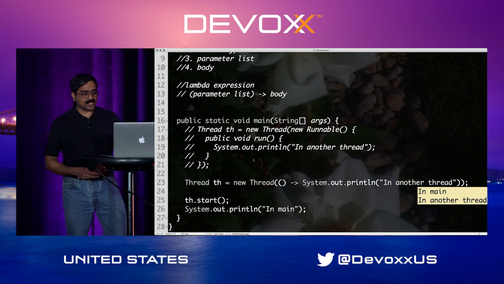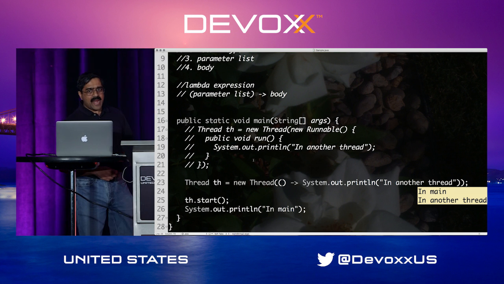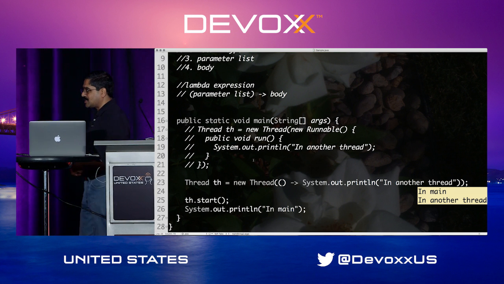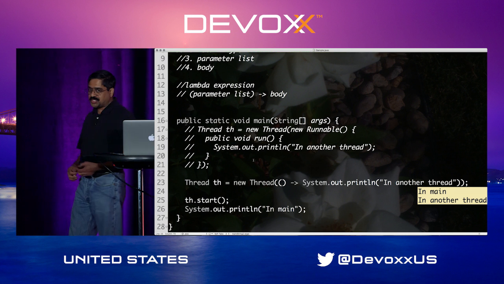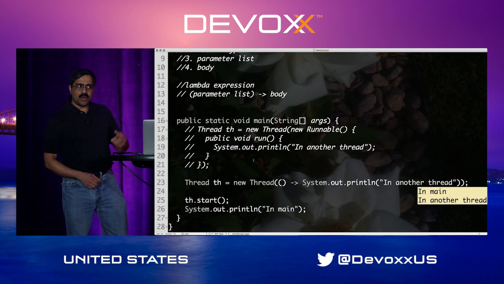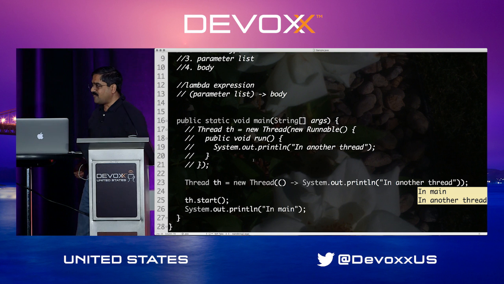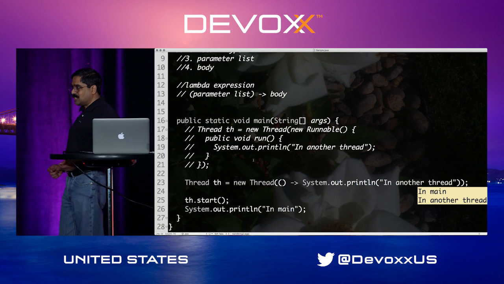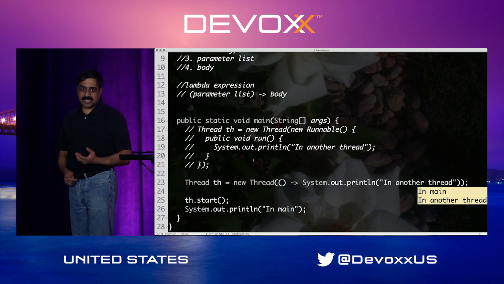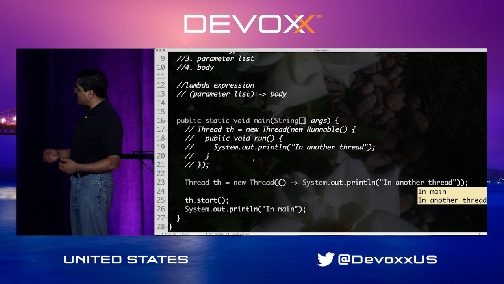And so we converted the code to use a Lambda expression rather than using an anonymous function, anonymous method, anonymous class. In this case, the Thread is actually a constructor, which is a higher order function. The Thread says, you don't have to pass an object to me of Runnable. It's okay if you pass a function to me which has no name, and that function, of course, is the Lambda expression that we are passing to this function.